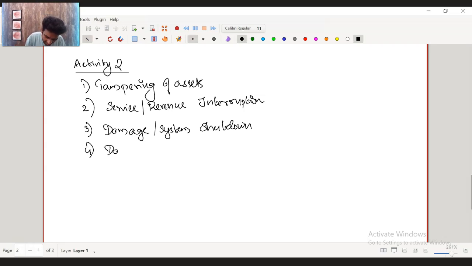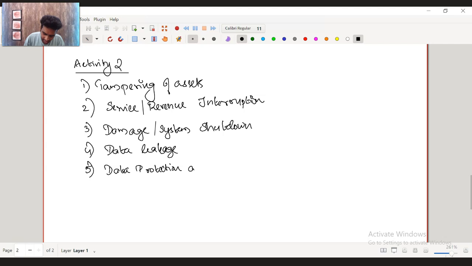Then data leakage. This is something which is happening very seriously. It happens when we are giving unauthorized access, or we are showing our interest in something on social media. There could be a case of data leakage, so confidential data could be exposed, etc. And because of this data leakage, we might not be in compliance with the Data Protection Act.